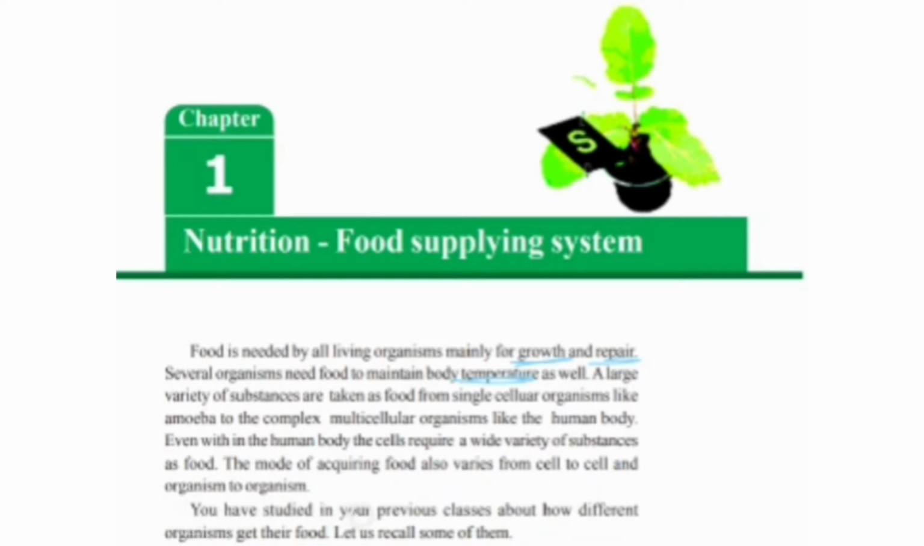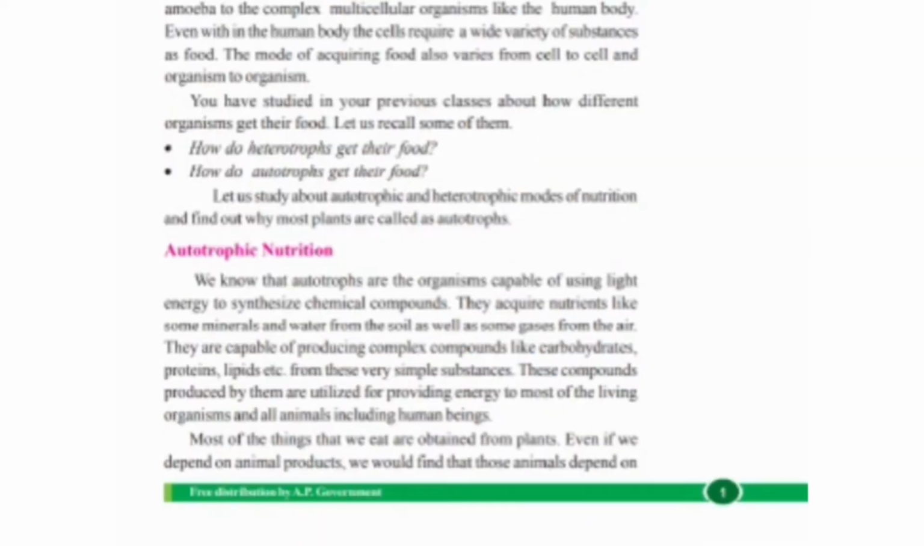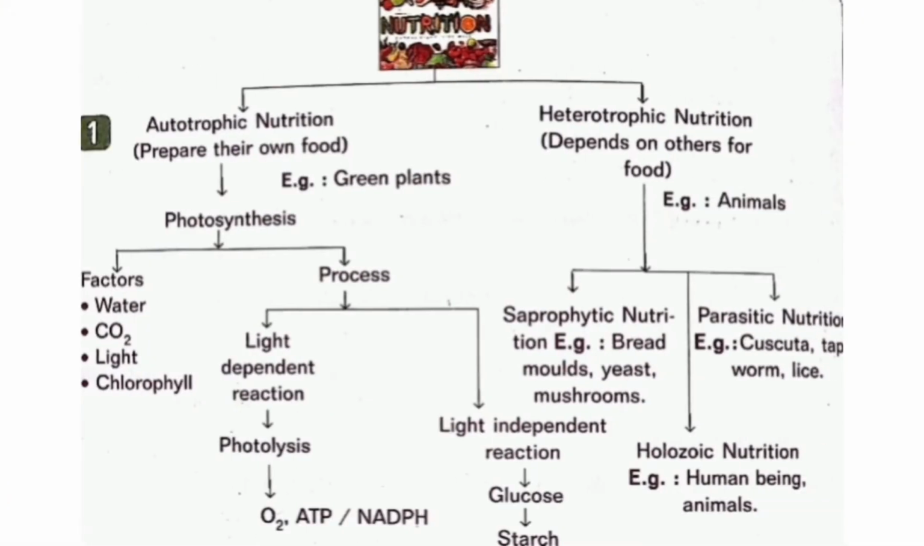Also, you have studied in previous classes about how different organisms get their food. Let us recall some of them. The two questions here are: how do heterotrophs get their food and how do autotrophs get their food? You might have read about heterotrophs and autotrophs in your previous classes, but let us recall that. So here in this flowchart we can see that nutrition is of two types: autotrophic nutrition, where plants prepare their own food, and heterotrophic nutrition, where organisms depend on others for food.